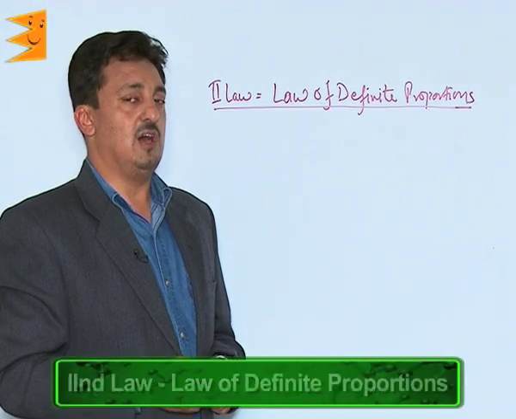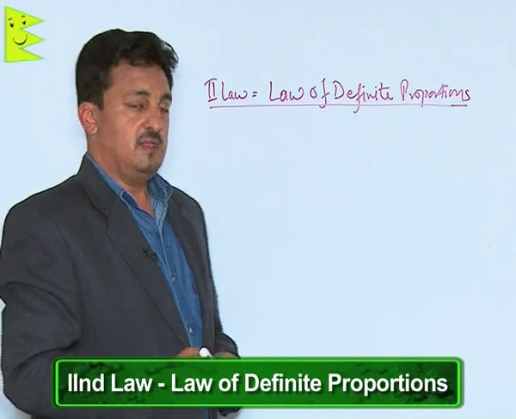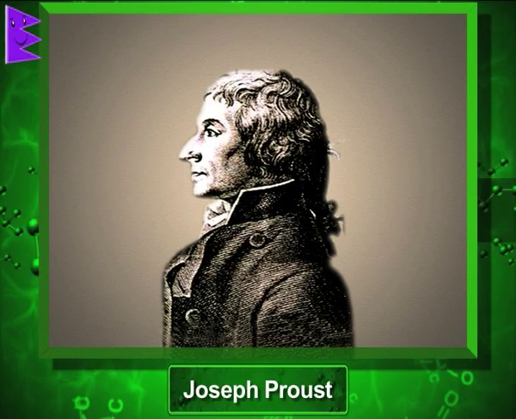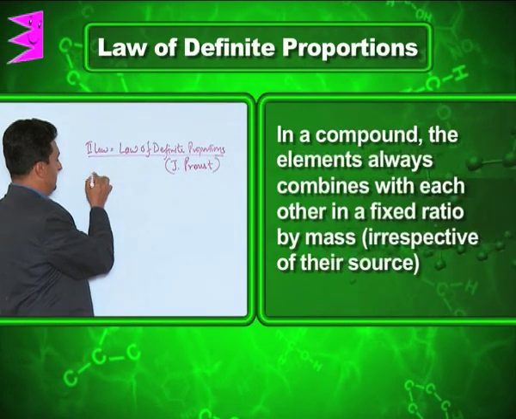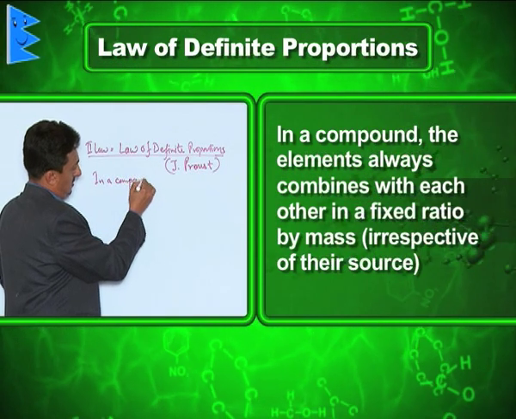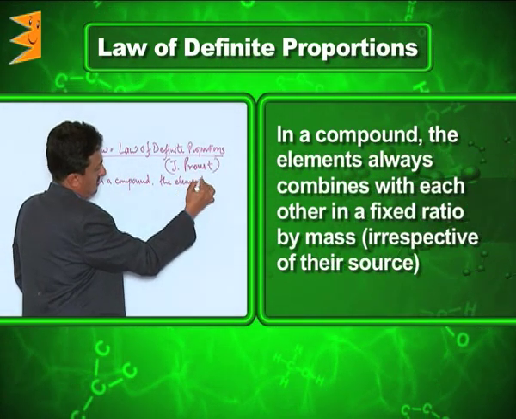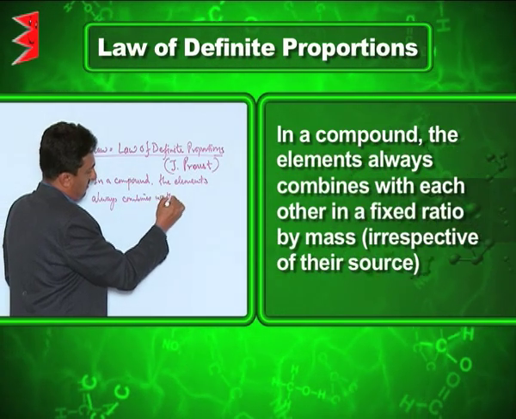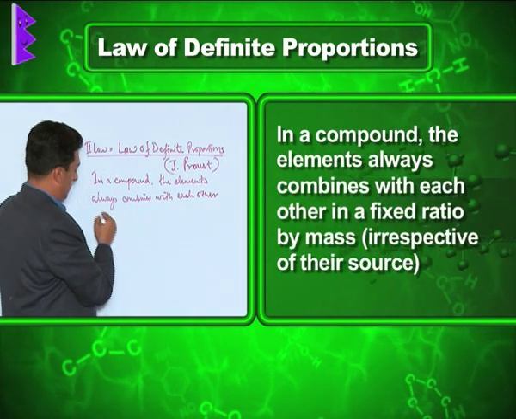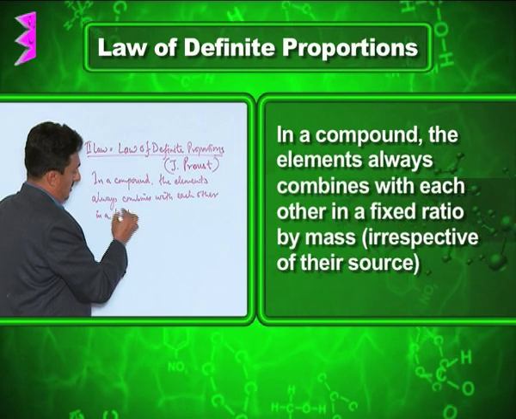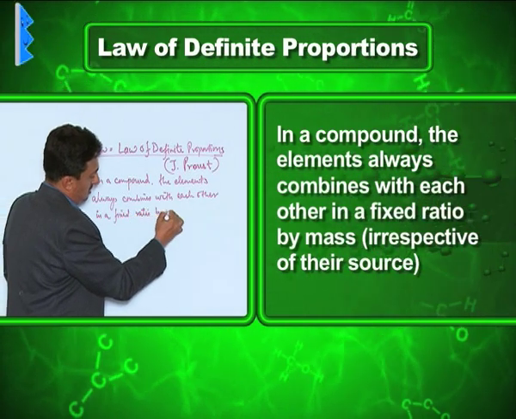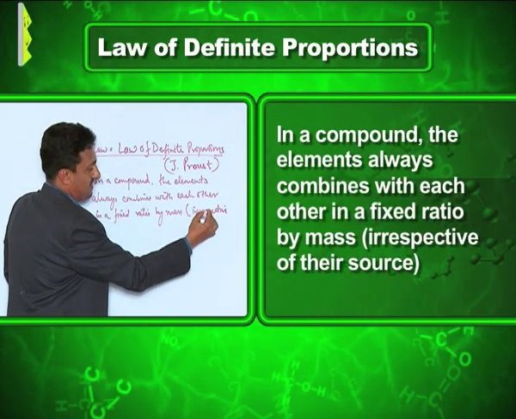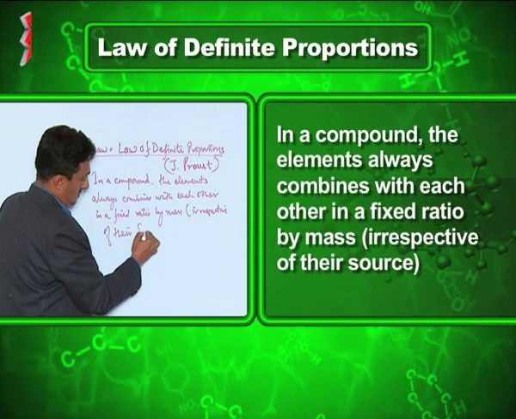The second law is called the law of definite proportions. This law was given by Joseph Proust, and it's again a very important and a very simple law, which states that in a compound the elements always combine with each other in a fixed ratio by mass, irrespective of their source.